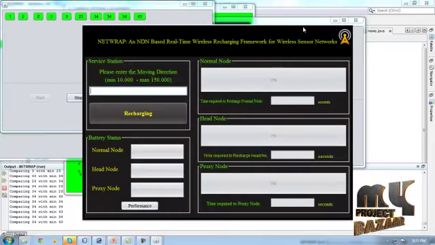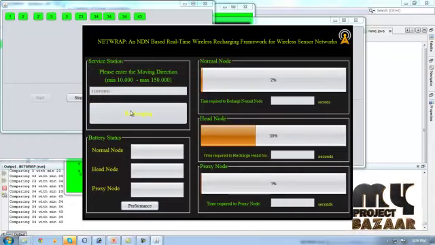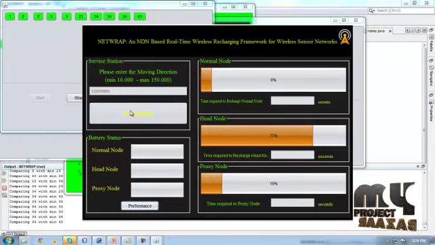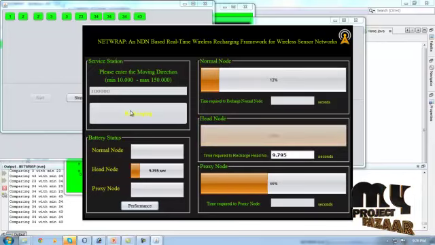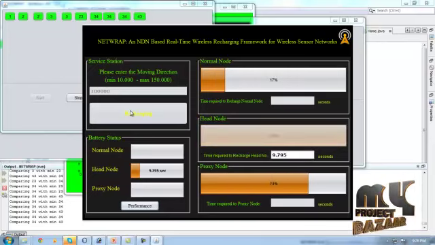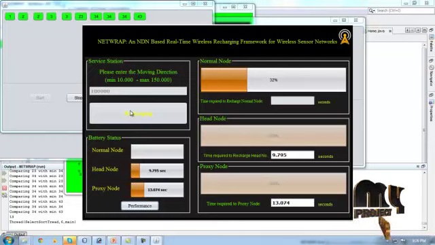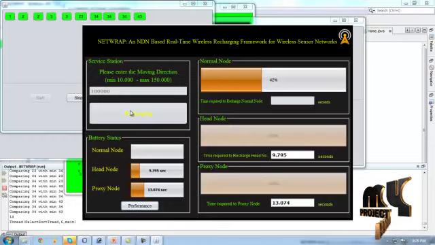Next, execution time. This is the most important thing. Here we are providing some things. The recharging level will be communicated based on the normal node, with the time required based on recharge for the normal node, head node and proxy node. So the head node completed in 9.796 seconds, the proxy node completed in 35.074 seconds, and the normal node will be recharging.